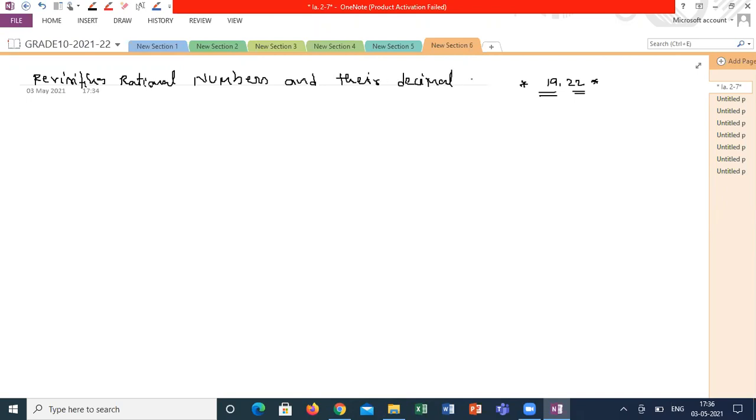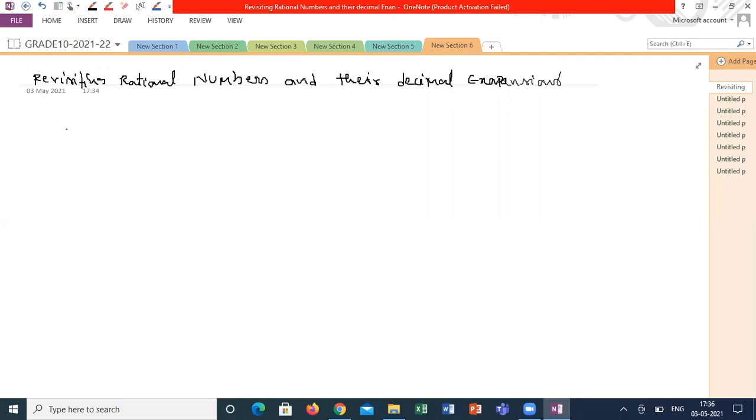I think everybody knows how to do this decimal expansion. Am I right? How many people know the meaning of decimal expansion? Decimal form of a given fraction. Correct.